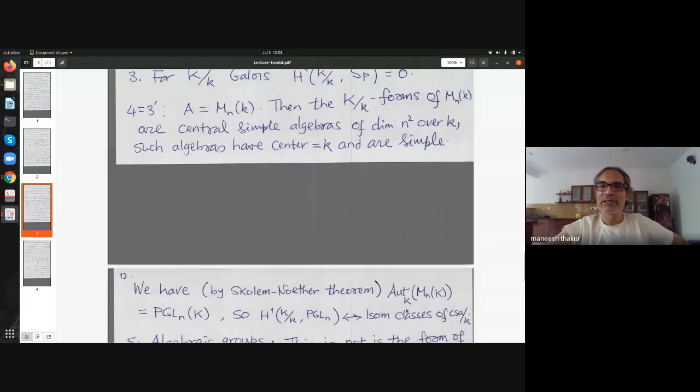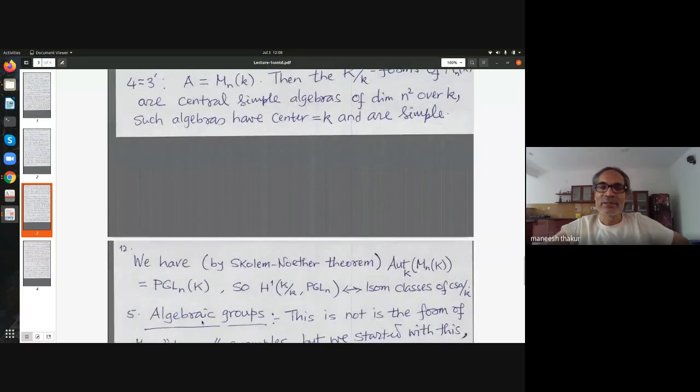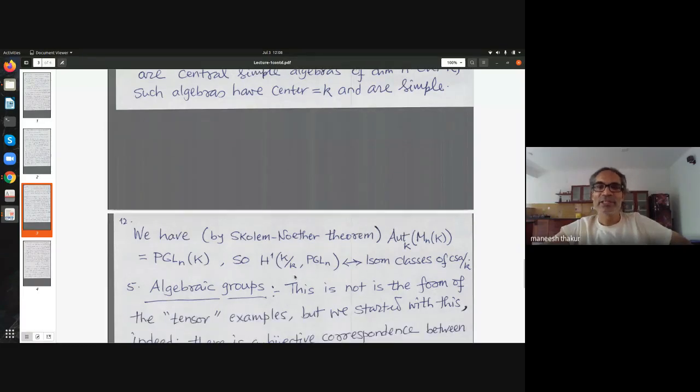And that tells me that the K-automorphism group of M_n(K) is actually the group PGL_n(K). Okay? And that therefore tells me, with maybe some checkings here, H^1 of PGL_n is in bijection with isomorphism classes of central simple algebras over k.